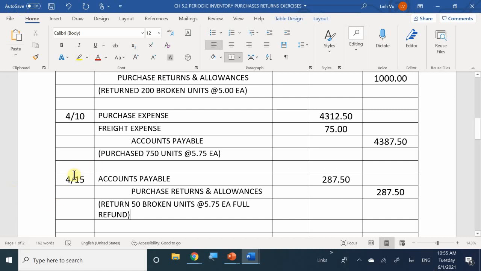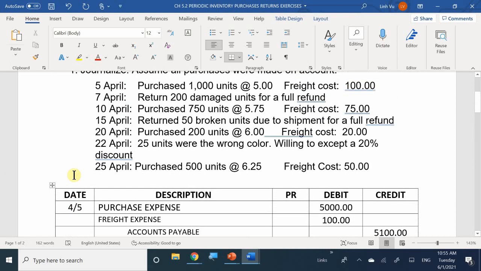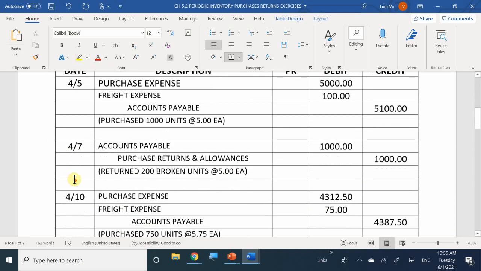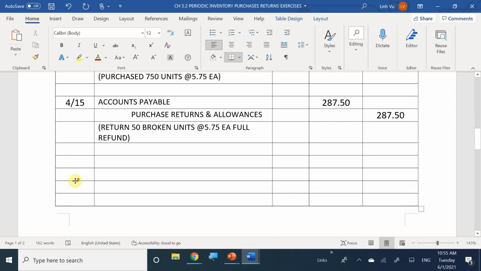Good. Let's go ahead and take a look at the next one. So then on April 20th, we decided to purchase an additional 200 units at $6 each, with the freight costing $20. So once again, how am I going to journalize this?